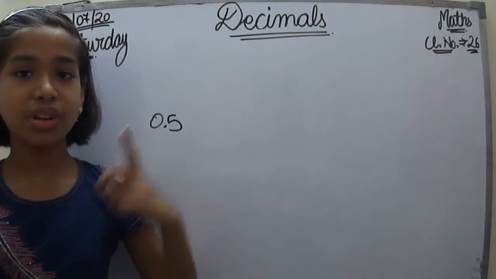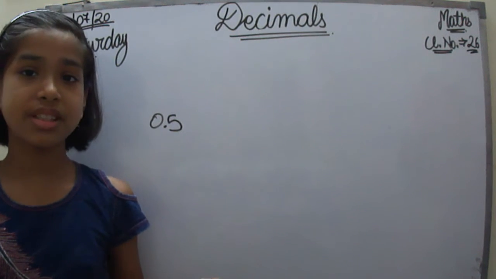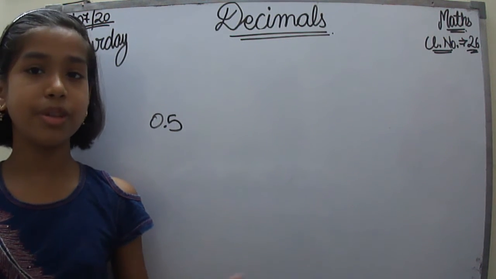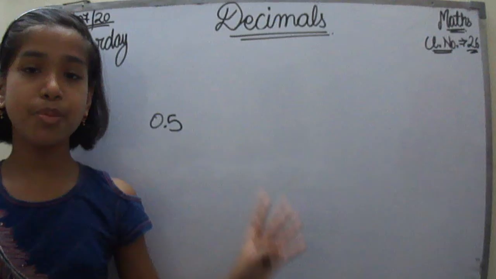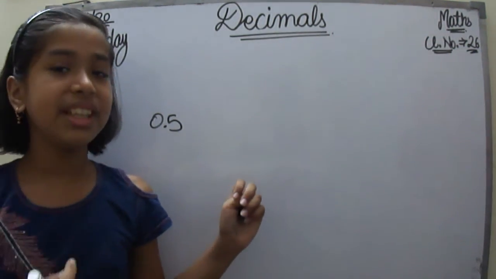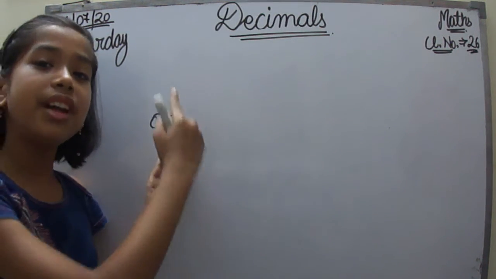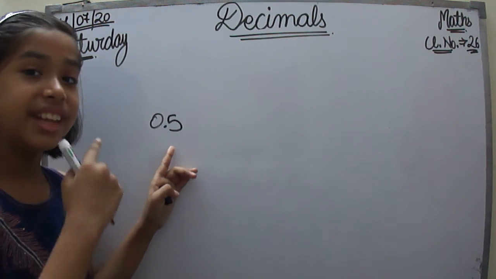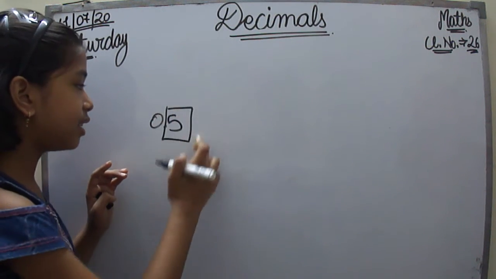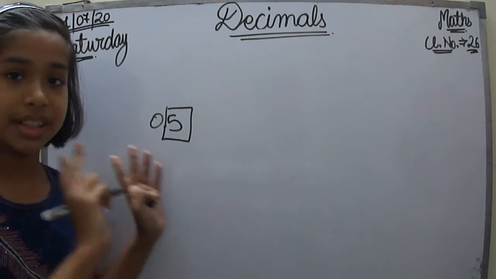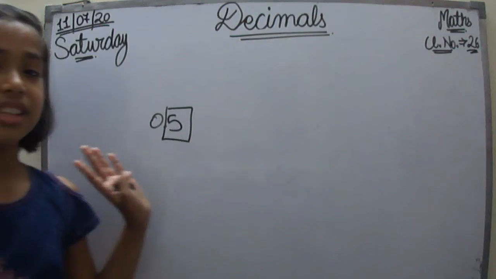Not in the value. I'm not talking about the value. If we talk about the value, then 0.1 could be thought of as the smallest, and there are many more which could be the smallest. It could be 0.001, 0.00001. It could be more. Now, what I mean is that after the decimal point, if we look at the number here, it is only 1. Yes, the number of numbers here is only 1.